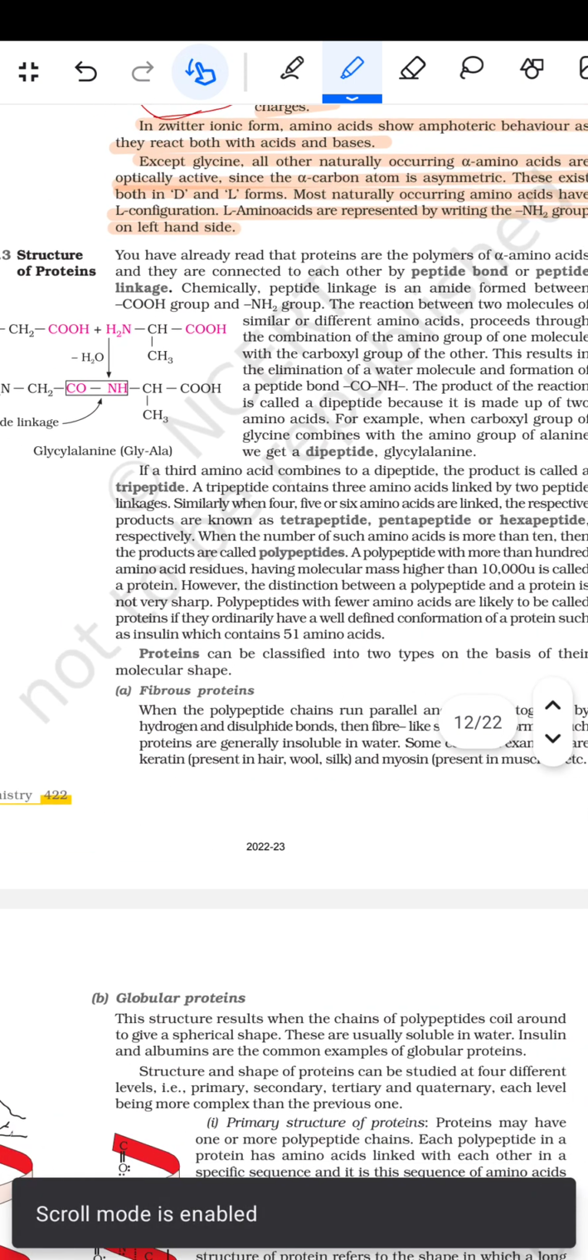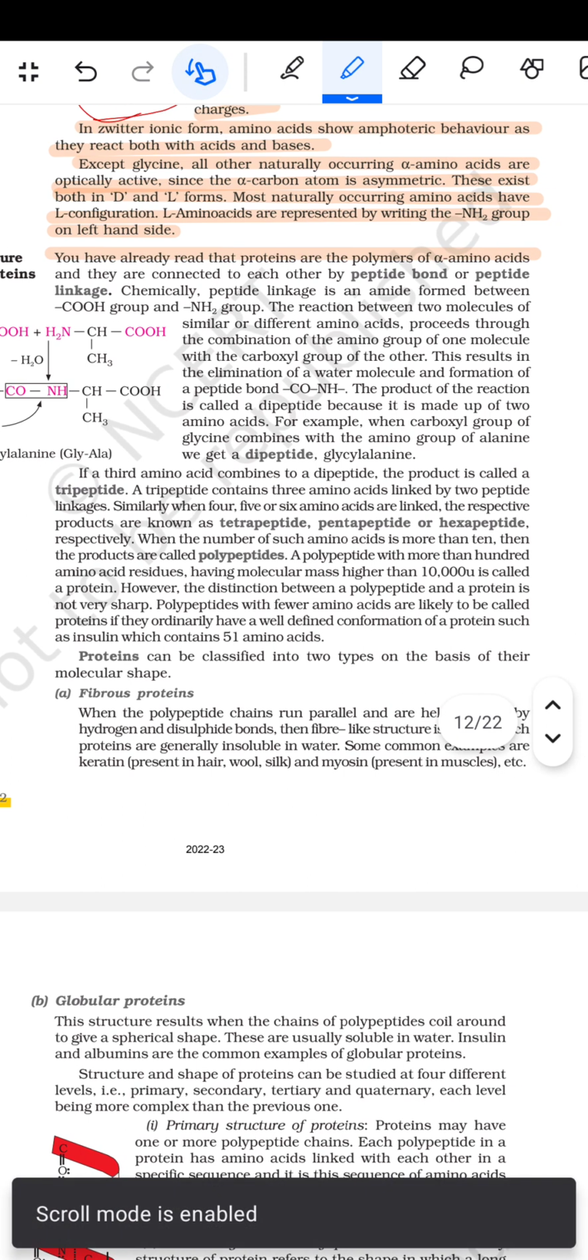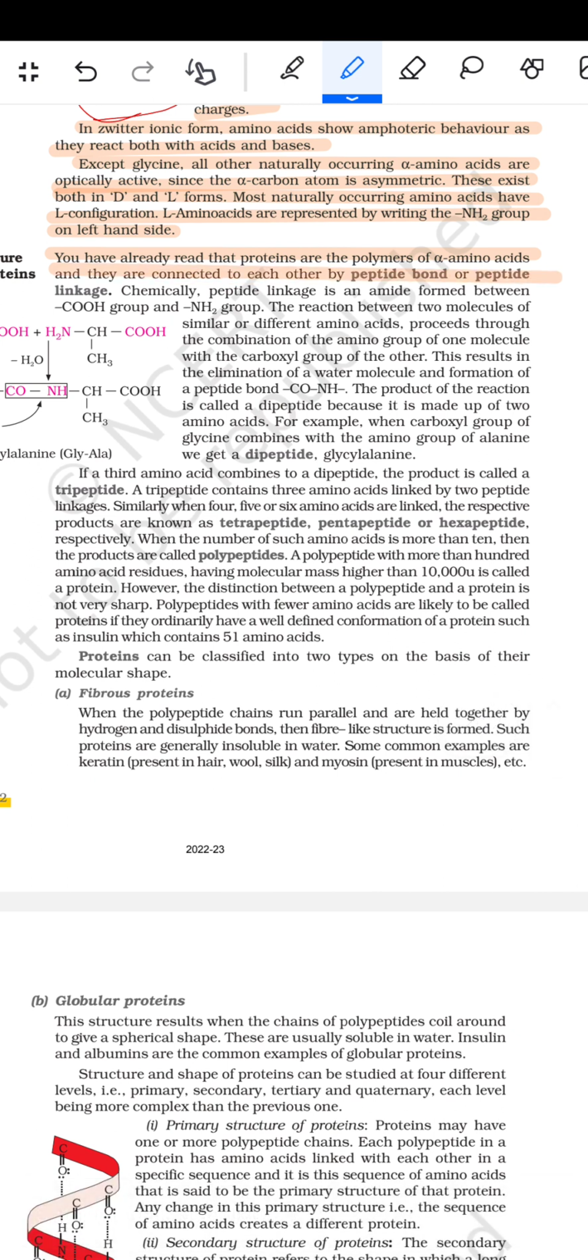Then comes the structure of proteins. You have already read that proteins are the polymers of alpha amino acids, and they are connected to each other by the peptide bond or peptide linkage. Chemically, peptide linkage is an amide formed between the COOH group and the NH2 group.